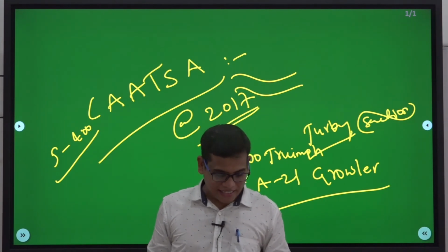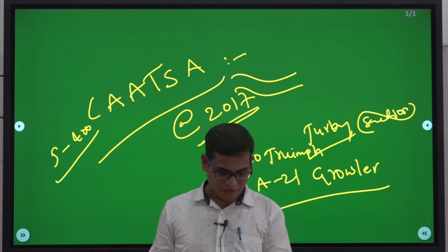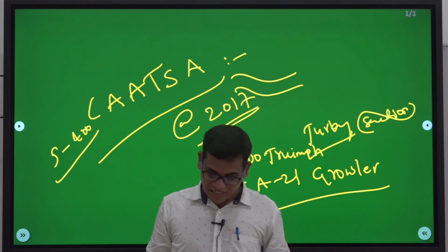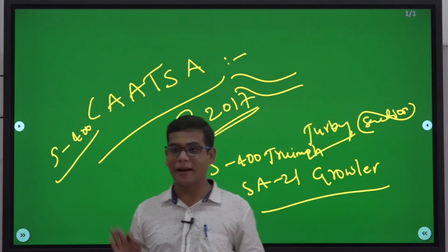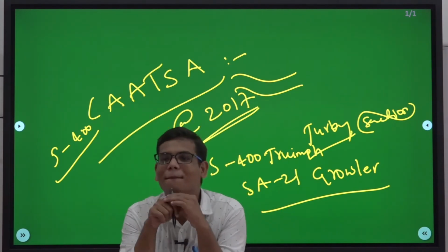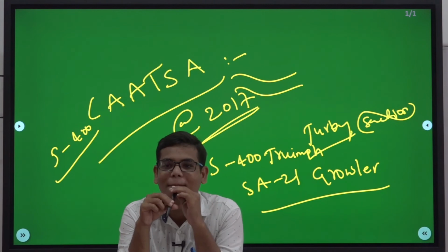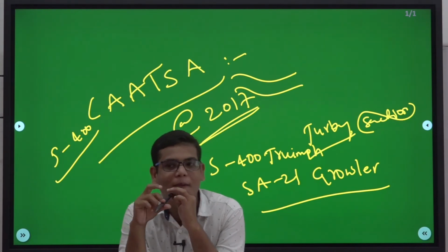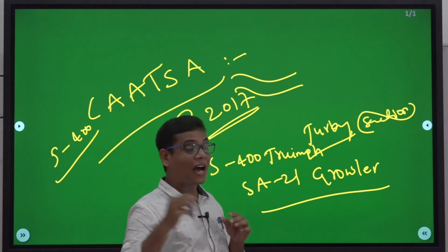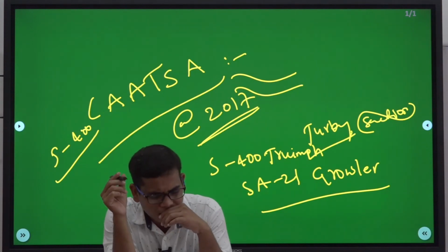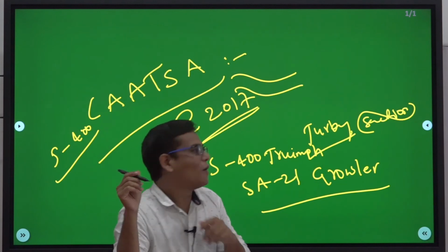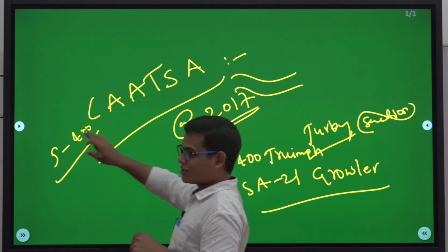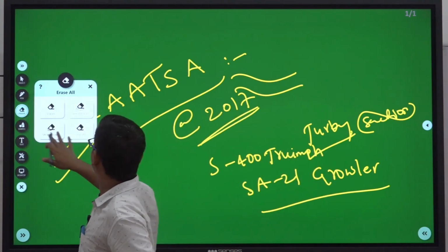So did you understand the history and importance of this S-400 missile system? Okay. Second question: how is it different from your BrahMos? I'll tell you.